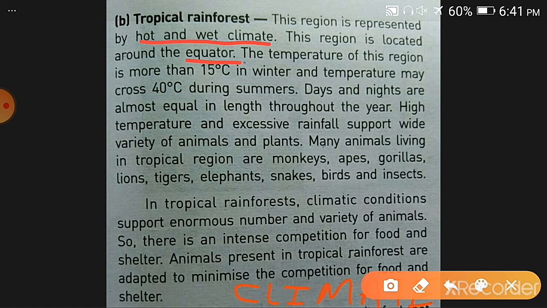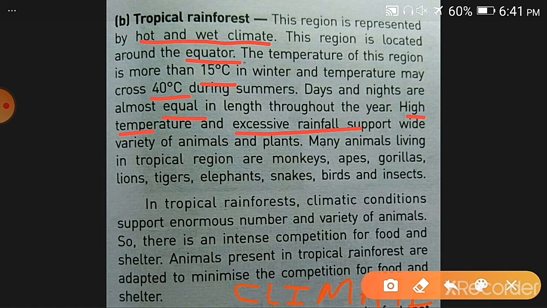The temperature of this region is more than 15 degrees in winter, and it may cross 40 degrees Celsius during the summers. Days and nights are almost equal in length throughout the year because it lies in the equatorial belt of the earth. High temperature and excessive rainfall support a wide variety